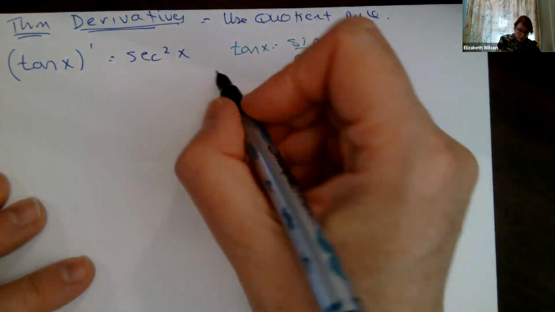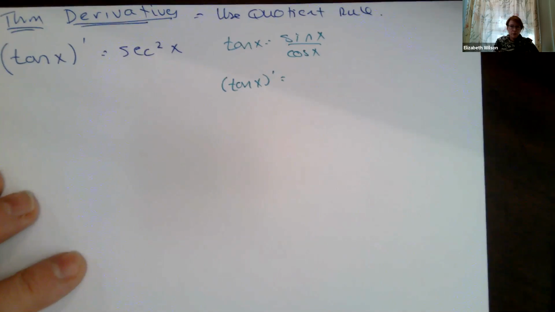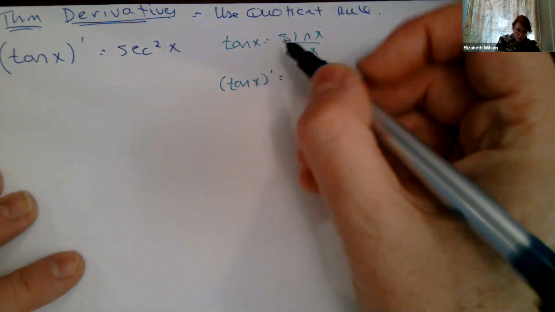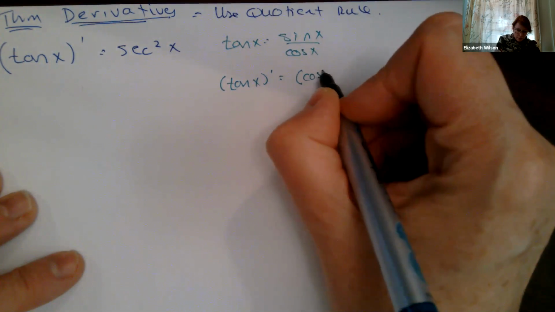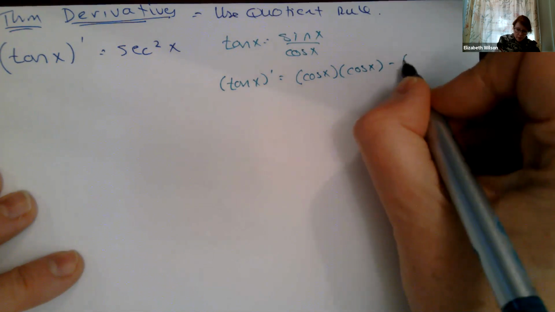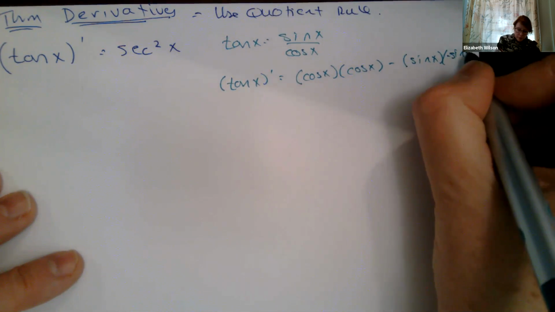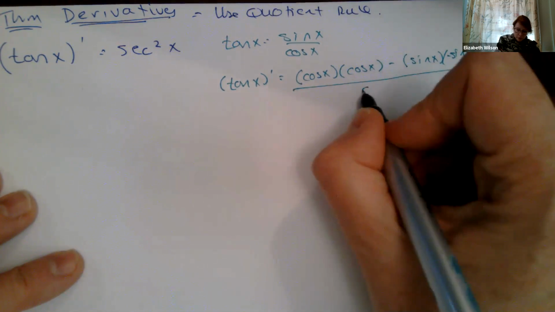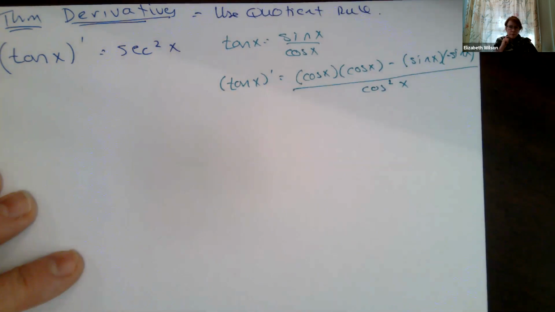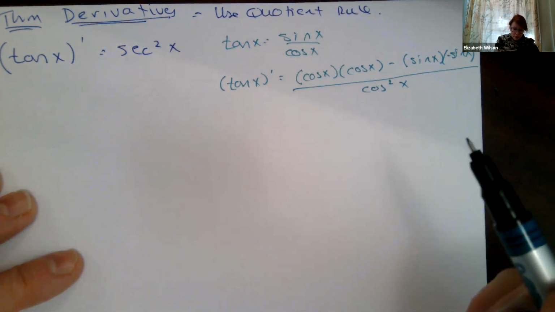Okay, and if I want to find its derivative, I have to do my quotient rule, which says the bottom times the derivative of the top minus the top times the derivative of the bottom all over the bottom squared. Okay, see, I just went through the quotient rule dealing with a function in the numerator and a function in the denominator. So let's bring it together.